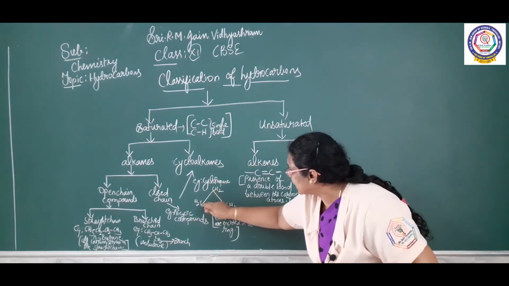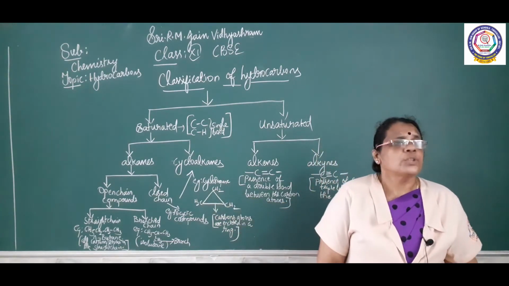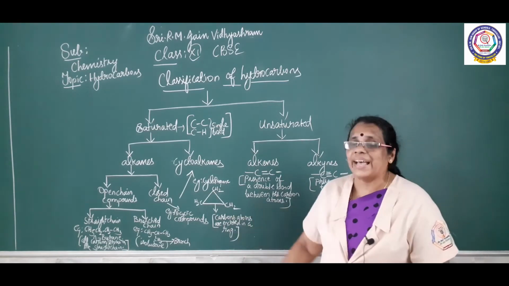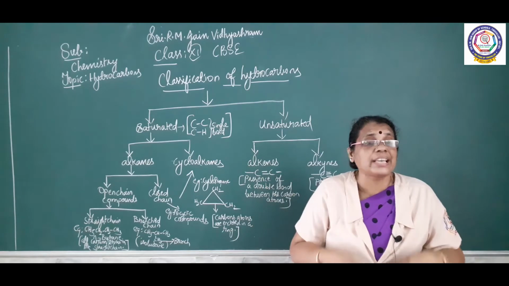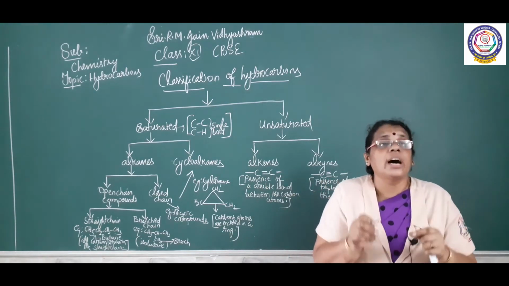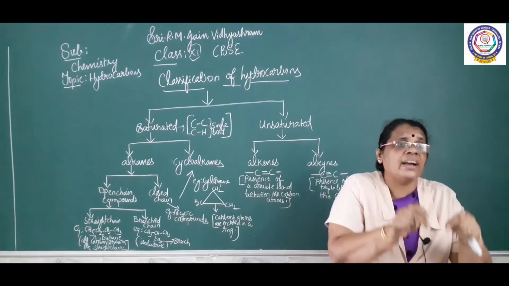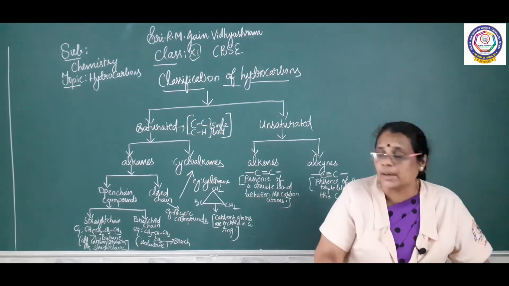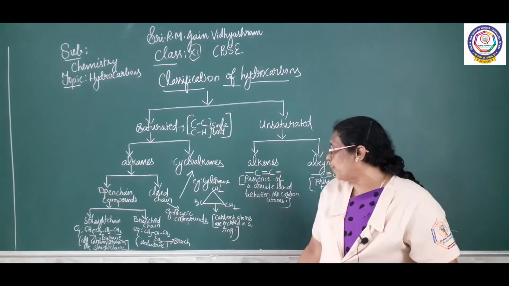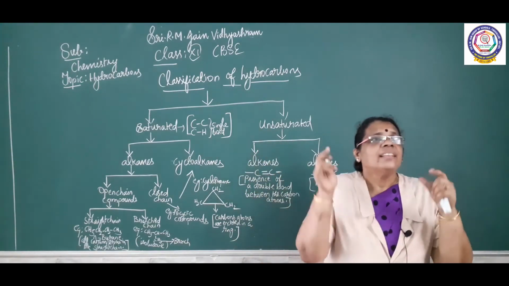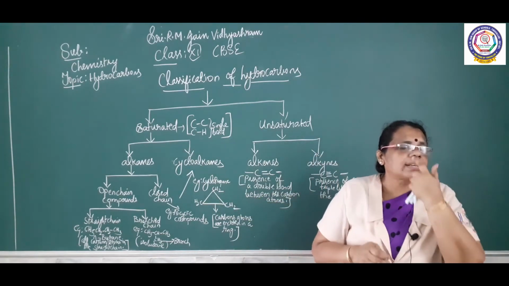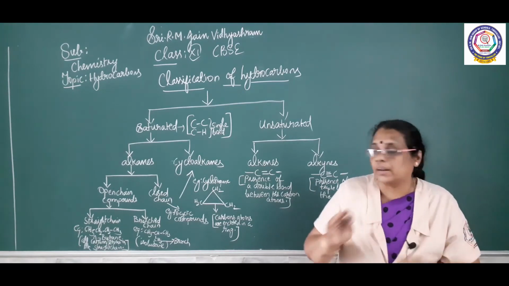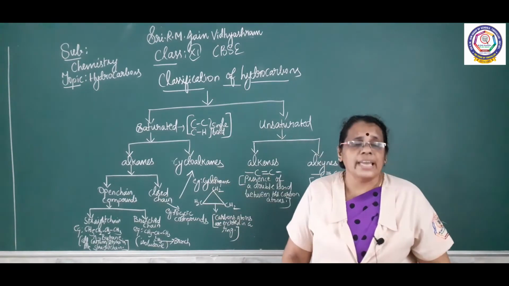All the carbon atoms are enclosed in a ring. So, we can call such a compound a cycloalkane. The carbon atoms are enclosed in a ring. In the example cyclopropane I have written, this compound has 3 carbon atoms enclosed in a ring. Each carbon has got 2 hydrogen. So, this is an example for cycloalkane.